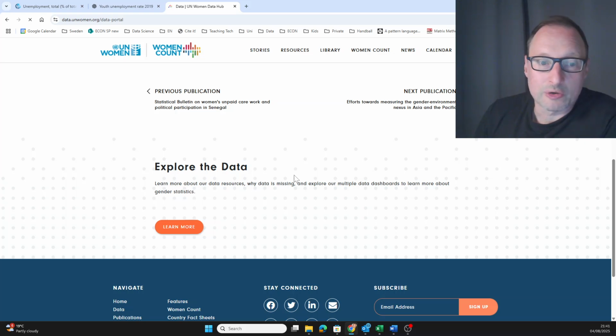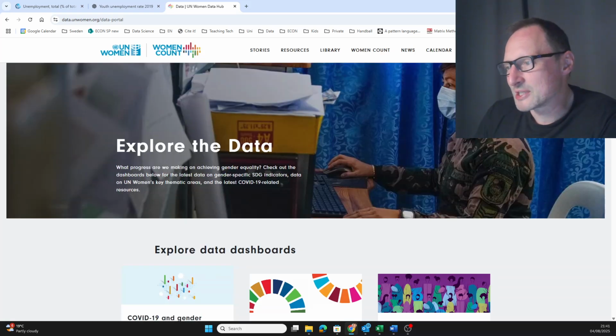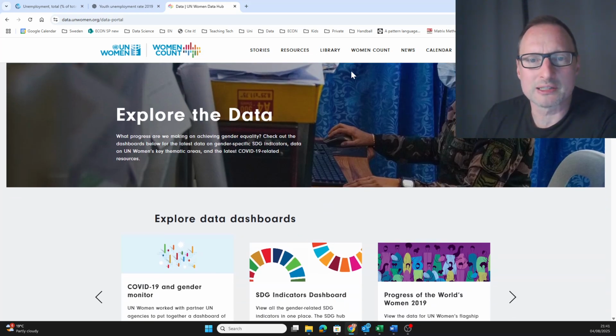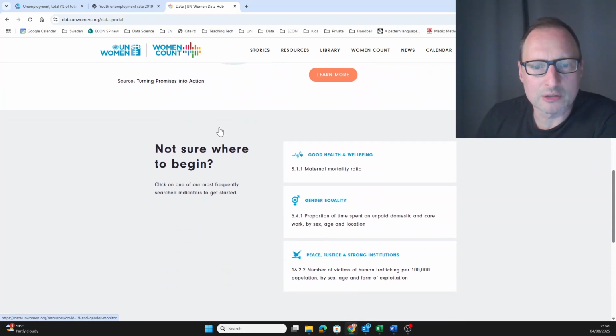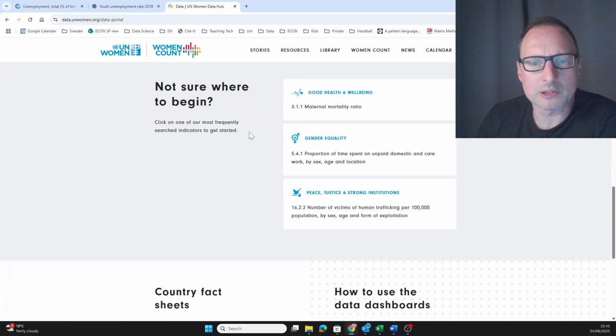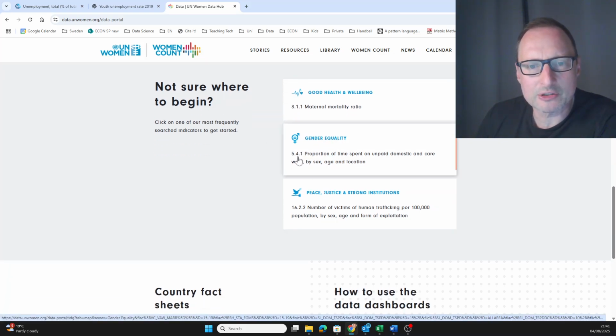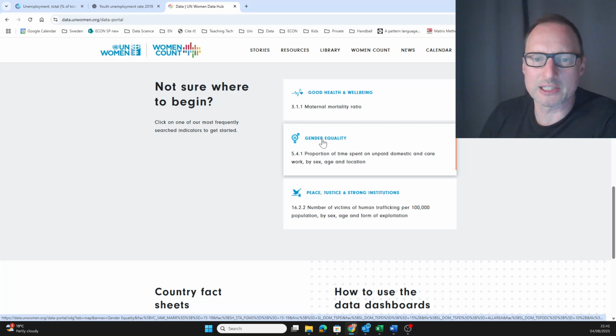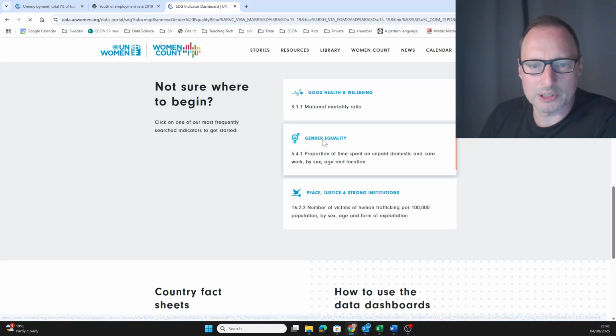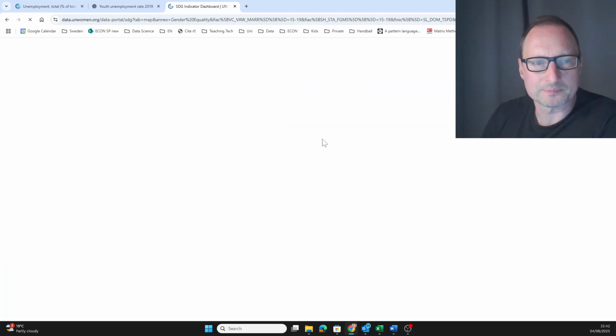And now, when you get to this for the first time, I've seen that page before, we also looked for it, but you just have to look around. Look at any data sources, scroll around what we have. You're not sure where to begin. And actually, it turns out that here it gives us exactly what we want. Gender equality, proportion of time spent on unpaid domestic care work by sex, age, and location. I think that's pretty close to what we want. So let's look at this.